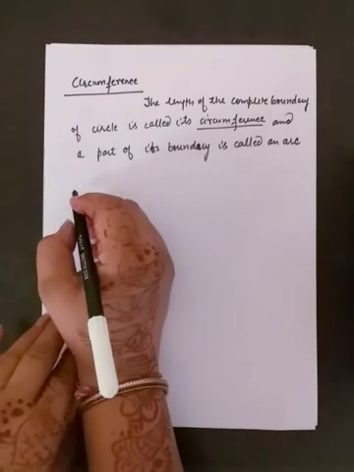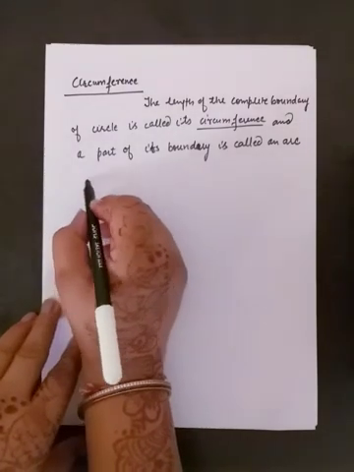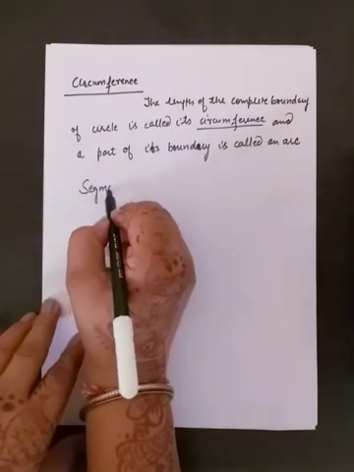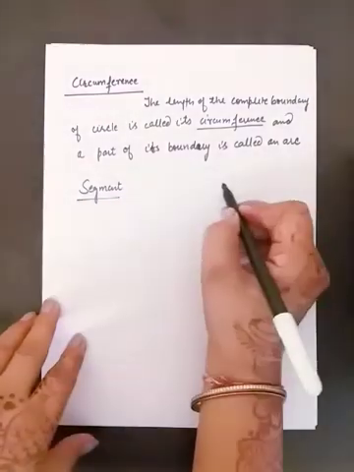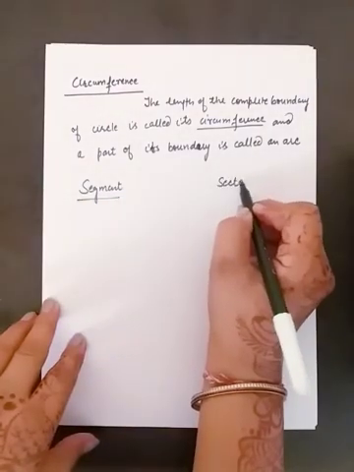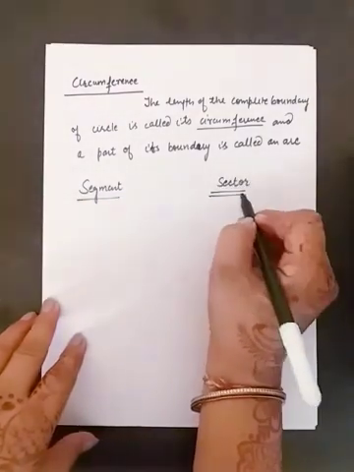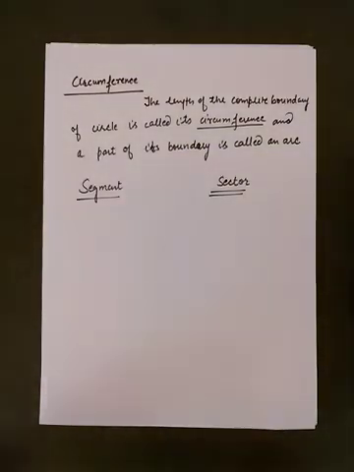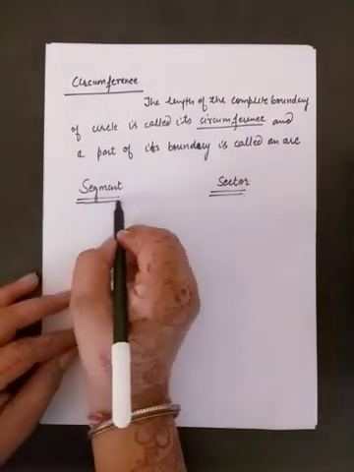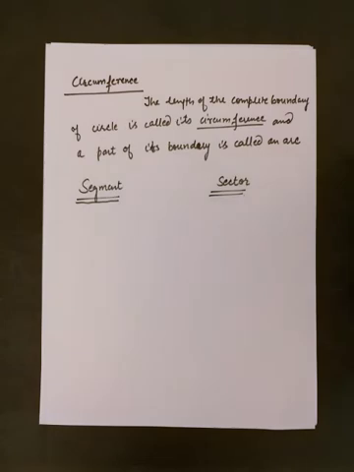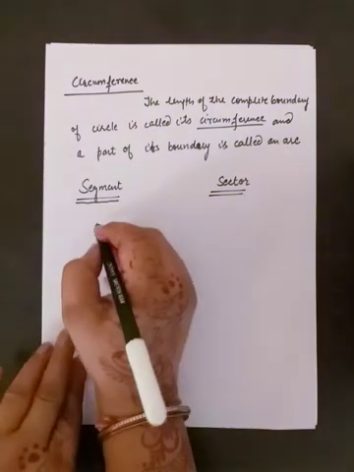Next is segment. Very important term. Segment and sector of circle. First of all, remember these both are the part of a circle, but their division is different.